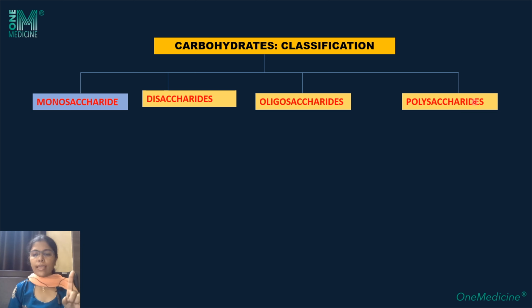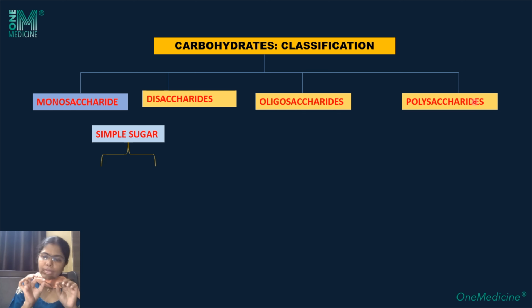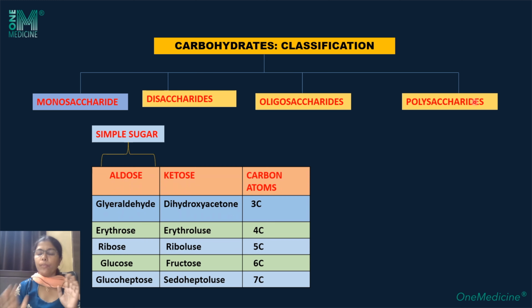Mono means single unit of sugar. The simplest form of sugar is monosaccharide. That means it cannot be further hydrolyzed. Now, these monosaccharides, if they have aldehyde as the functional group, are termed as aldose. If they have ketone group as the functional group, then they are termed as ketose. So, they are basically of two types, aldose sugar or ketose sugar.